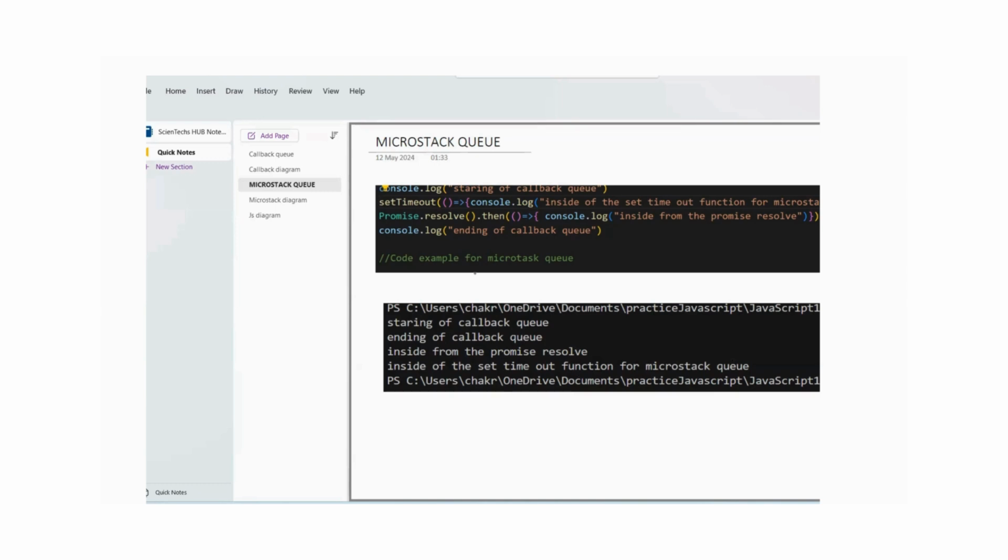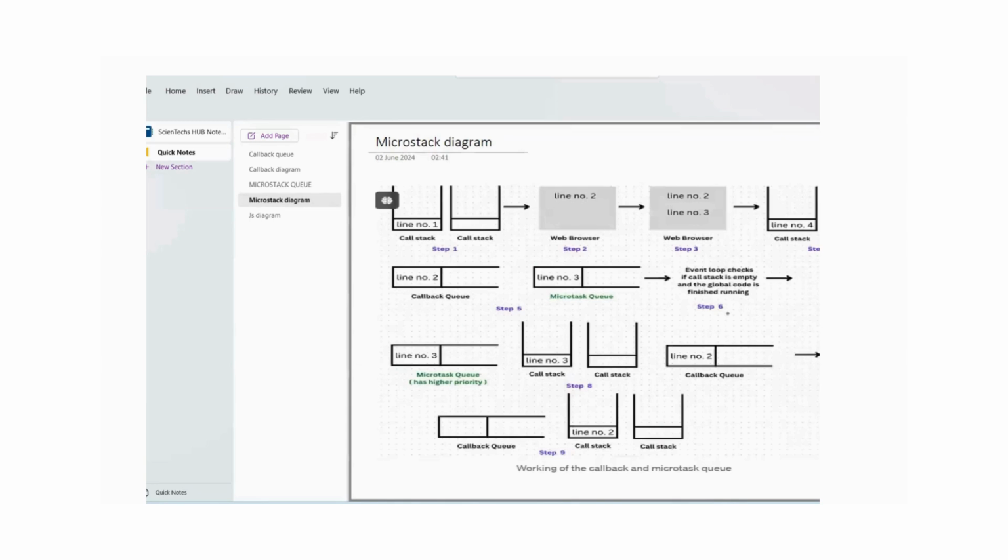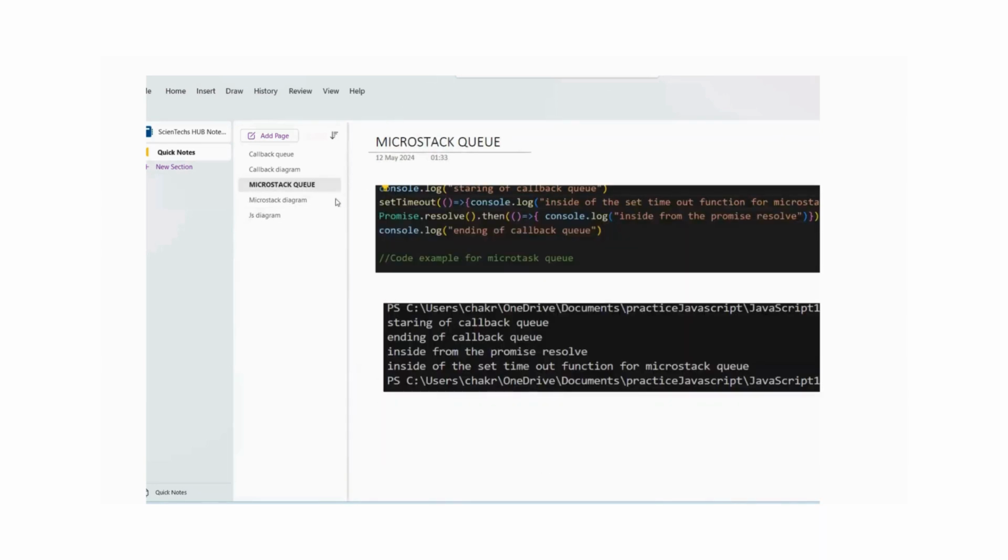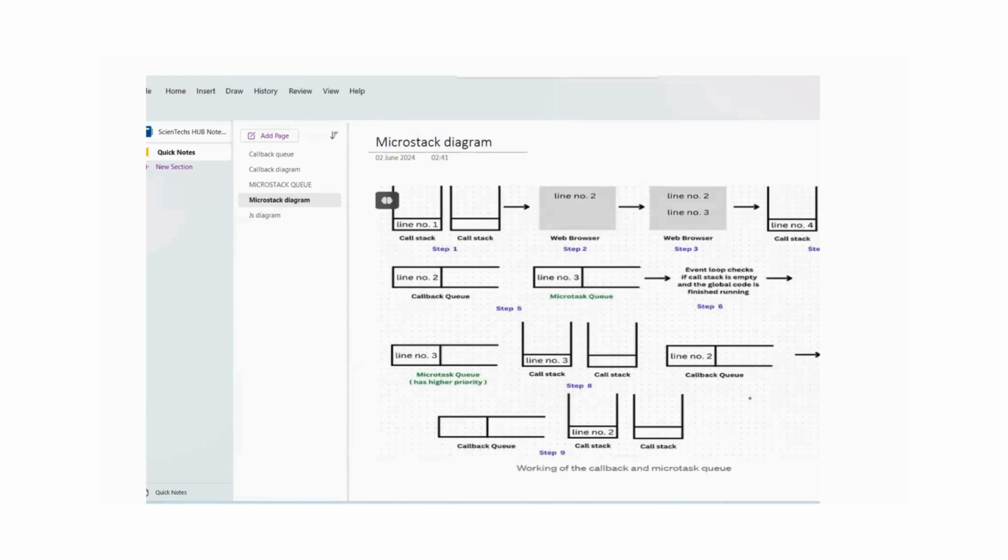This callback queue is happening, right? And also I made one callback diagram, the line by line code execution, I put it inside a diagram so that it will be easy to understand. So this is all about the callback queue, Microstack queue, event loop.